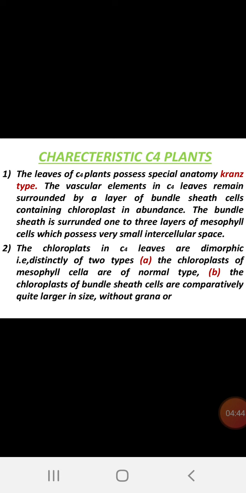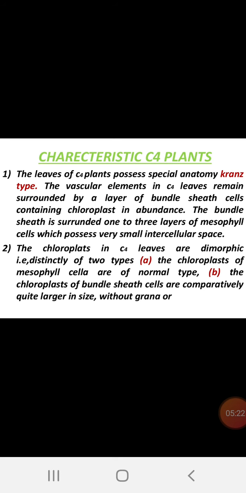Now we shall understand the characteristics of C4 plants, because of how they are modified, how they undergo the biosynthetic pathway, and how they cooperate for this type of photosynthetic pathway. The leaves of C4 plants possess special anatomy. As you know, in dicotyledon or monocotyledon leaf anatomy, there is a central vascular bundle surrounded by the mesophyll tissue, upper palisade and lower spongy parenchyma if it is dicotyledon. If it is monocotyledon, all the spongy parenchyma is present around the vascular bundle.